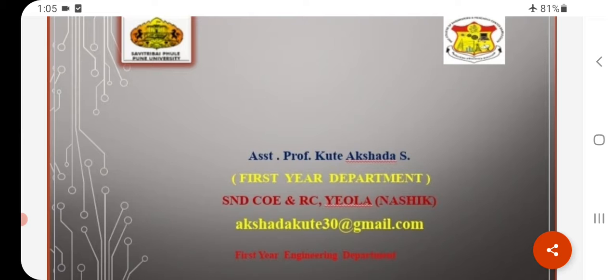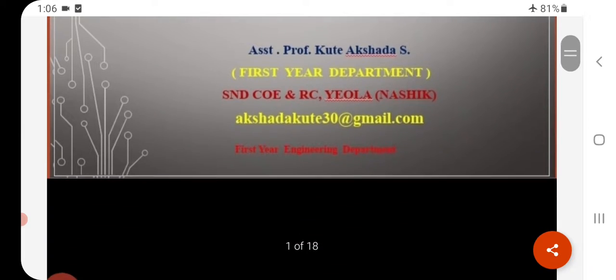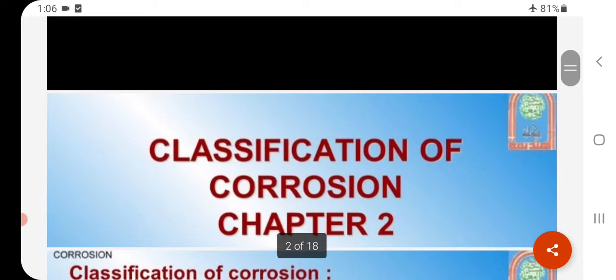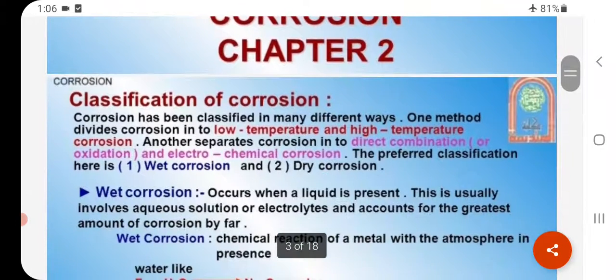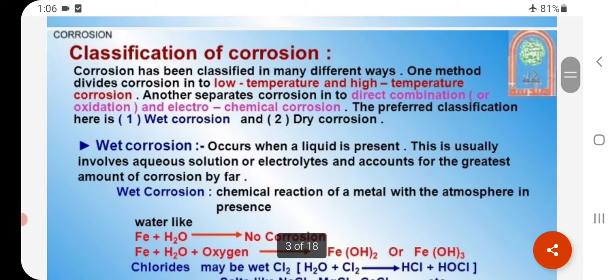Subject is Engineering Chemistry. Today's topic is classification of corrosion. Corrosion is classified into two types, wet corrosion and dry corrosion. First, corrosion has been classified in many different ways. One method divides corrosion into low temperature and high temperature corrosion. Another separates corrosion into direct combination and electrochemical corrosion. That is, wet corrosion and dry corrosion.